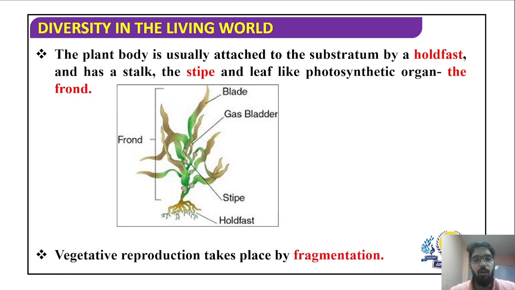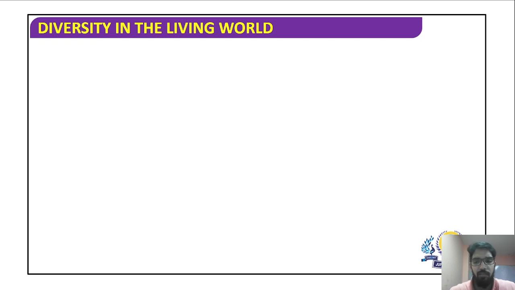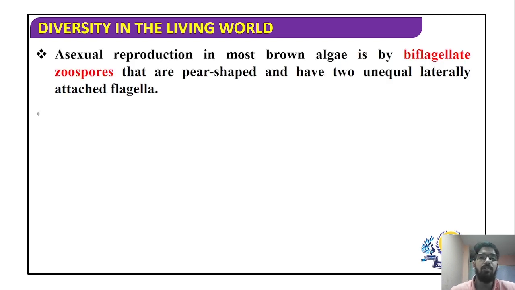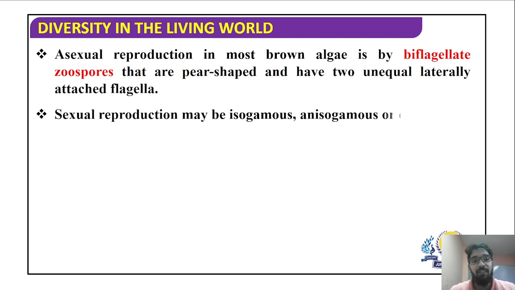Vegetative reproduction here also takes place in the form of fragmentation. Asexual reproduction in most brown algae is by biflagellate zoospores, which are pear-shaped. So pear-shaped zoospores can be seen, which have two flagella that arise from the lateral side. If this is the zoospore, the top part is the apical side and the side part is the lateral side. So two flagella, which are unequal in shape and size, arise from the lateral side of the zoospore.